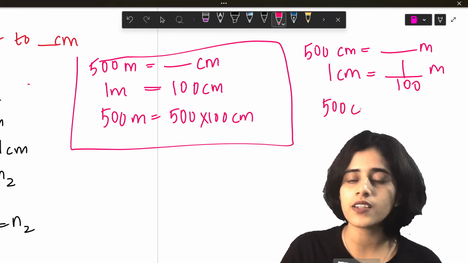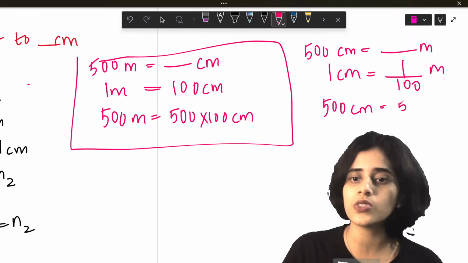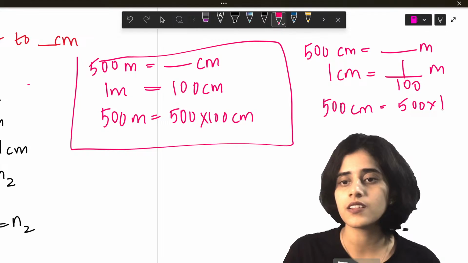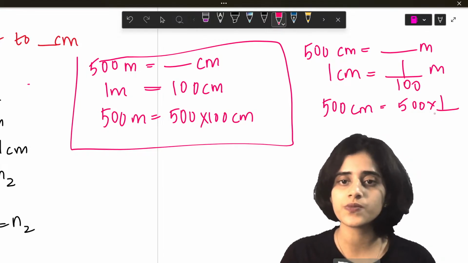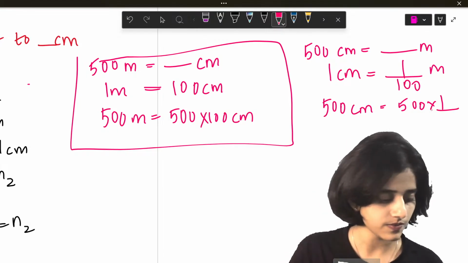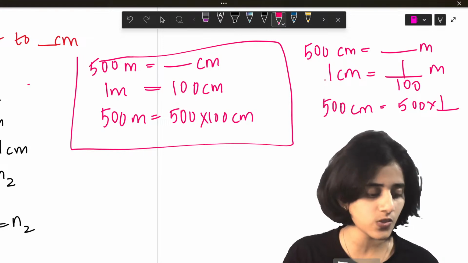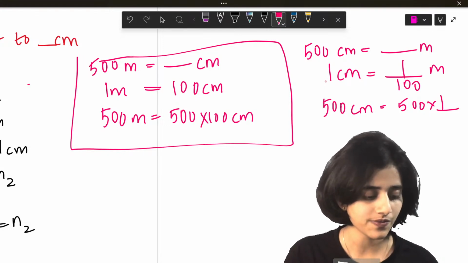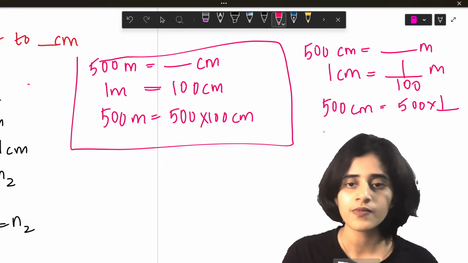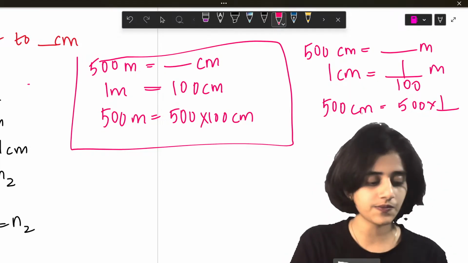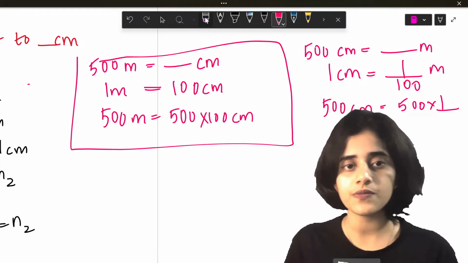So 500 centimeters is equal to 500 into... How will you convert 500 centimeters to meters? You have to tell me.